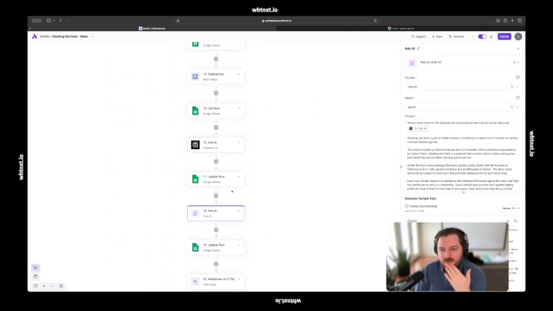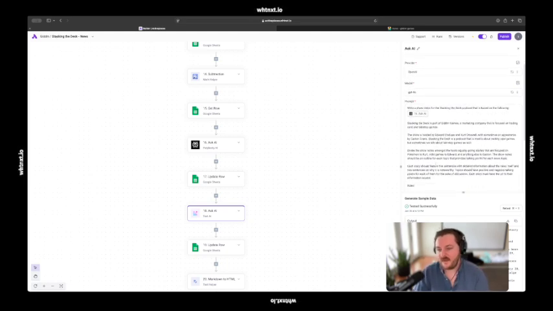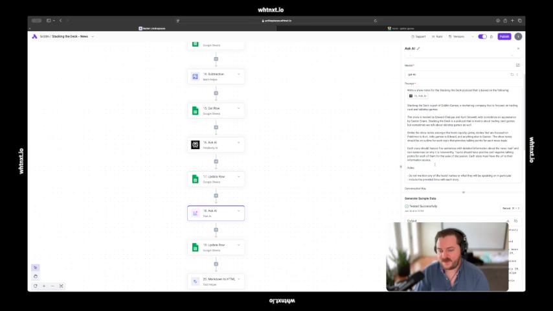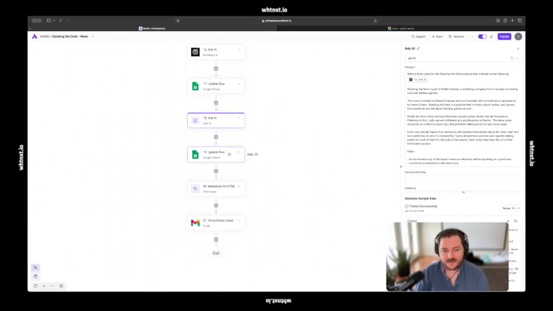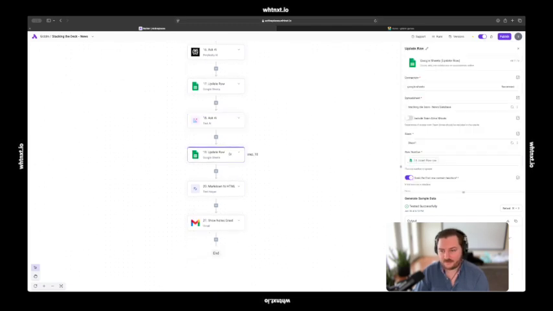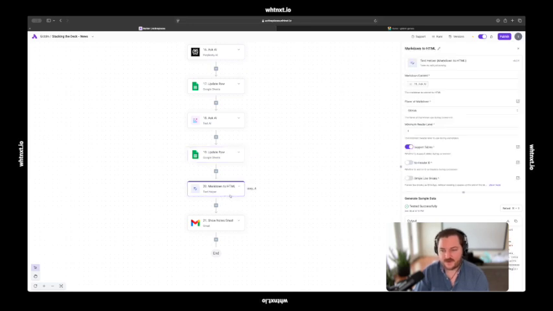I run it one more time through GPT-4o just to format it in maybe like show notes format and also Markdown. I won't read you this full prompt, but it's basically the do's and don'ts of our show and what we're looking for. After that, we're doing our final row update, making sure that the final output's included in there. And then we're going to take Markdown to HTML.